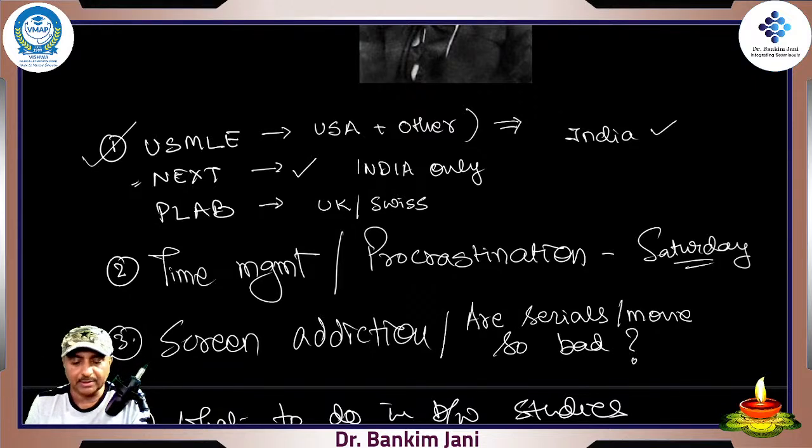In a nutshell, B.D. Chaurasia, Inderbir Singh and Cunningham are sufficient books to start with. Sembulingam for physiology is very good. Guyton is a fantastic book, you can definitely keep it. It is not that expensive, but yes, it will make your concepts very good. Obviously, which edition? You will always go for the latest edition, right?